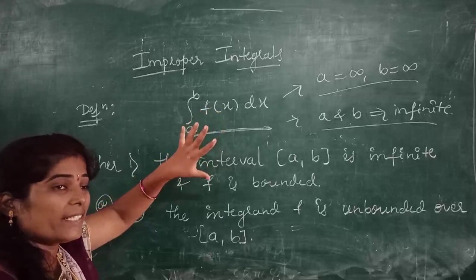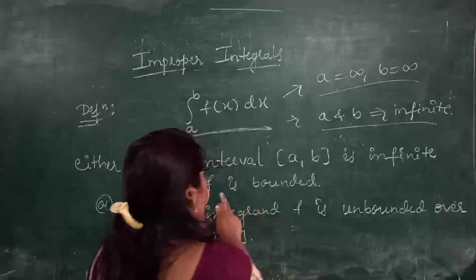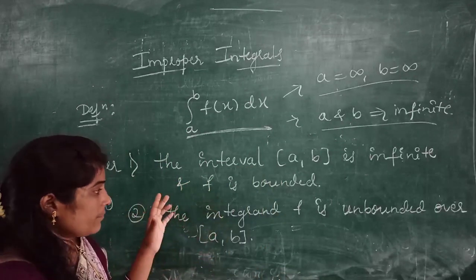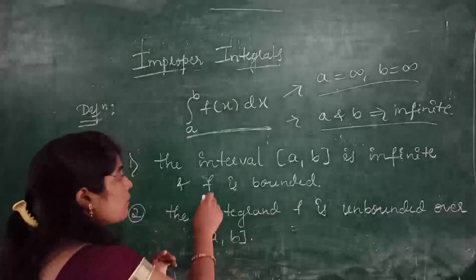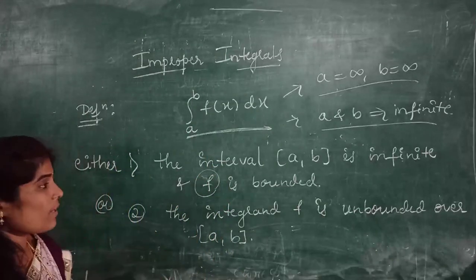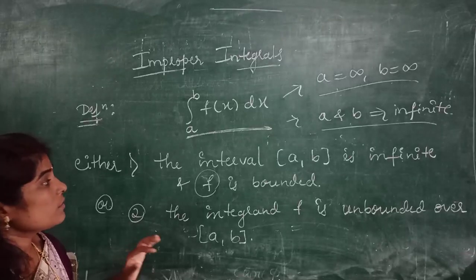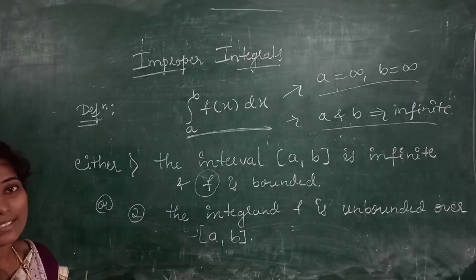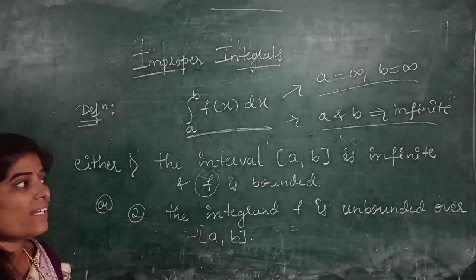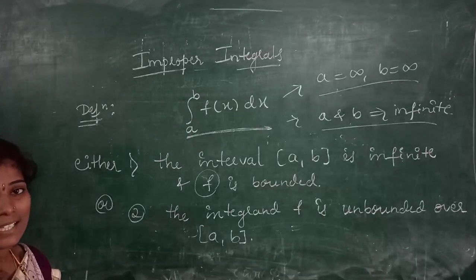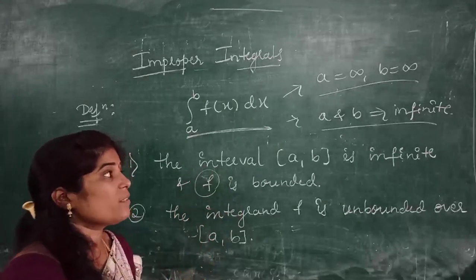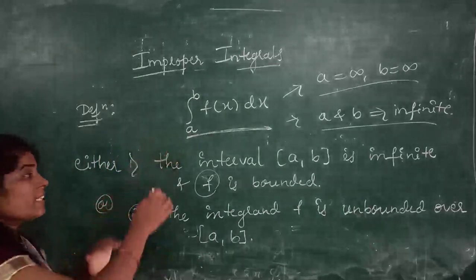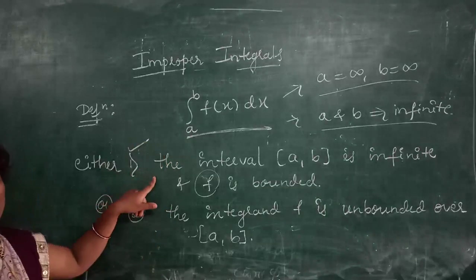integral is an improper integral. Along with these, f must be bounded. f must be bounded over a comma b means the function value must be finite. So that is the first condition: the interval a comma b is infinite, or in some cases either a is infinite or b is infinite, but f must be bounded. Then this kind of improper integral is called the improper integral of the first kind.